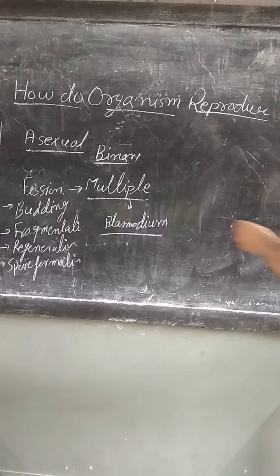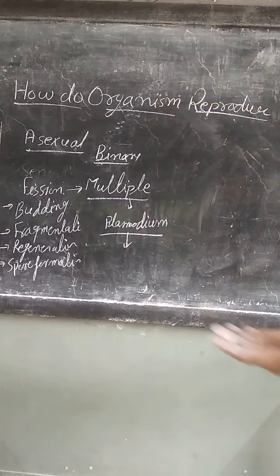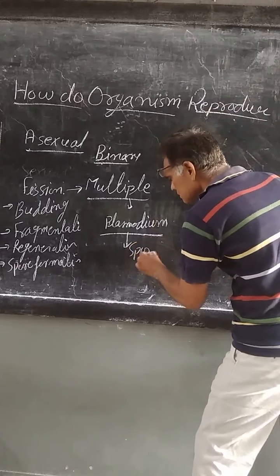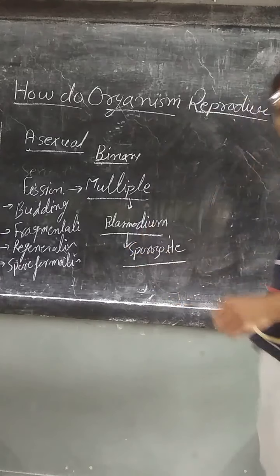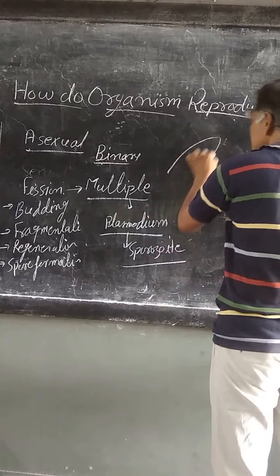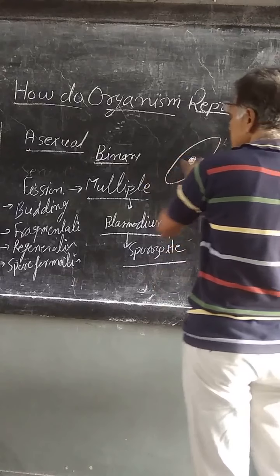It is the malarial parasite, the pathogen that causes malaria. The sporozoite of malaria is an asexual spore. Normally it is of the same size, uninucleated or unicellular.